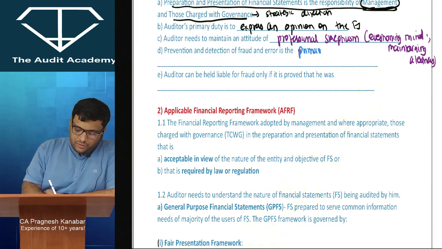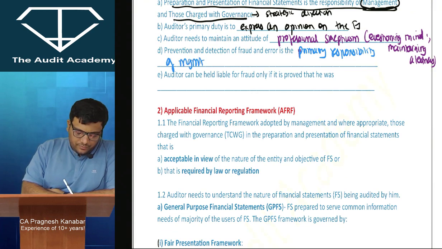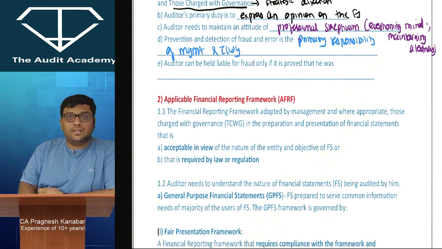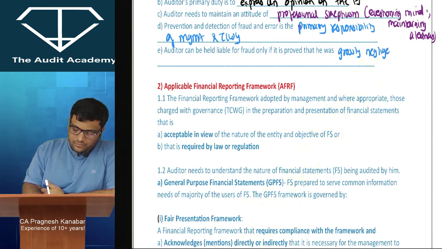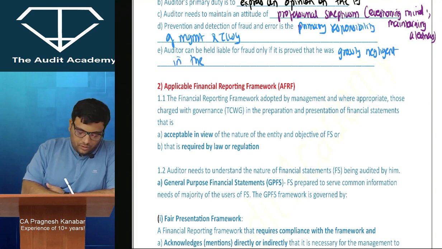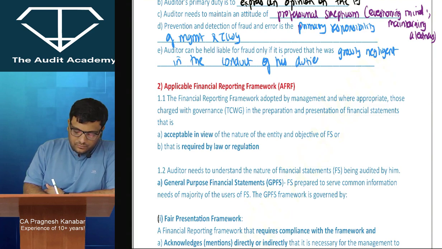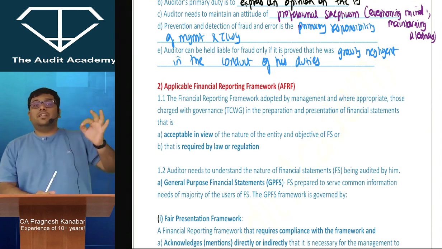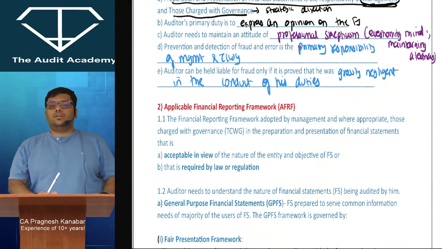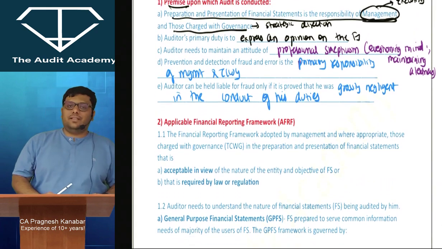is the primary responsibility of management and those charged with governance. Auditor can be held liable for fraud only if it is proved that he was grossly negligent in the conduct of his duties. That means extremely careless in the conduct of his duties.